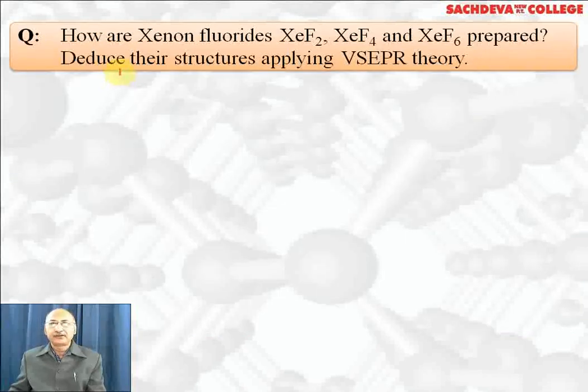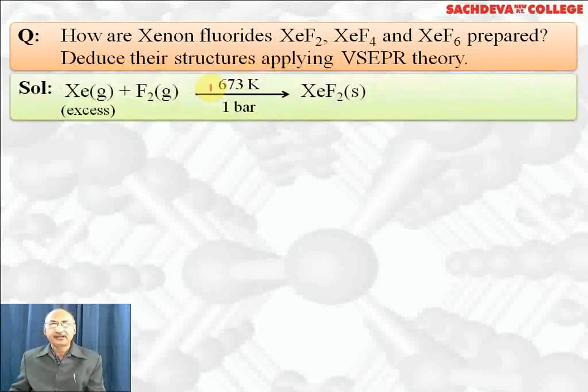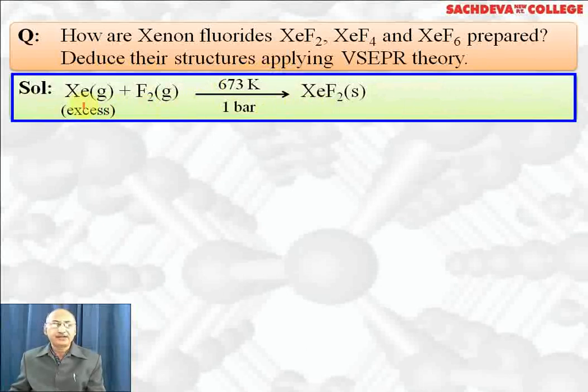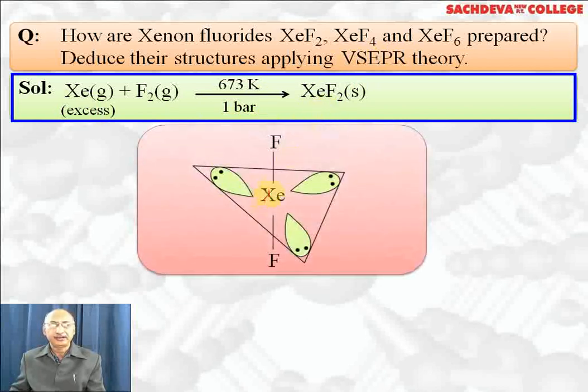How are xenon difluoride, tetrafluoride and hexafluoride prepared? Deduce their structures applying valence shell electron pair repulsion theory. To get xenon difluoride, we have to use excess of xenon so that further reaction does not take place and we may not get XeF4 and XeF6. Temperature has to be 673 Kelvin, pressure is lower, 1 bar. So we get xenon difluoride.